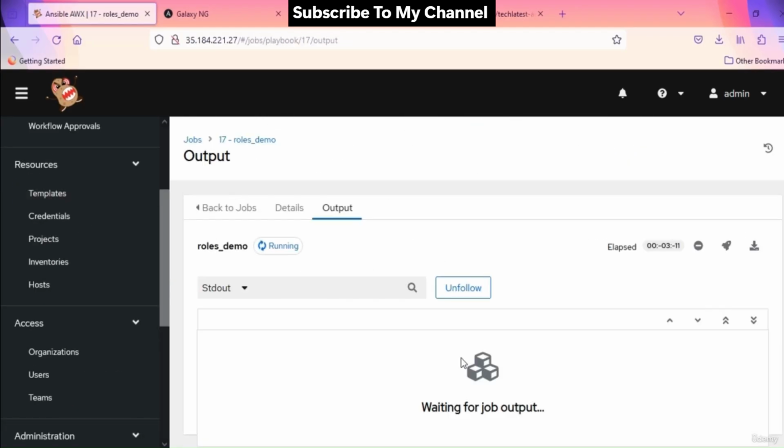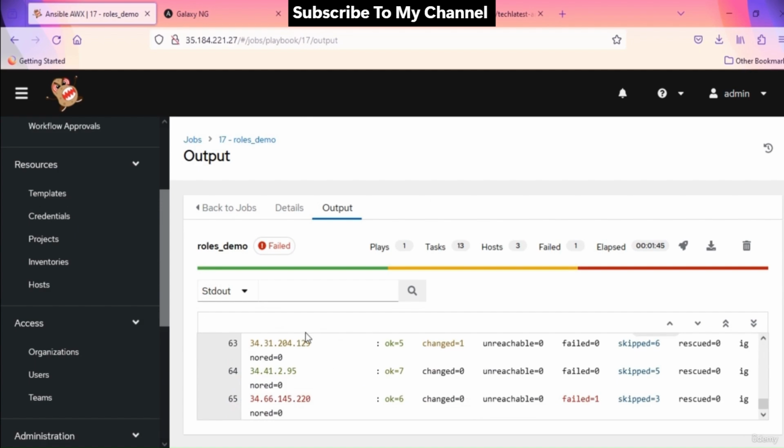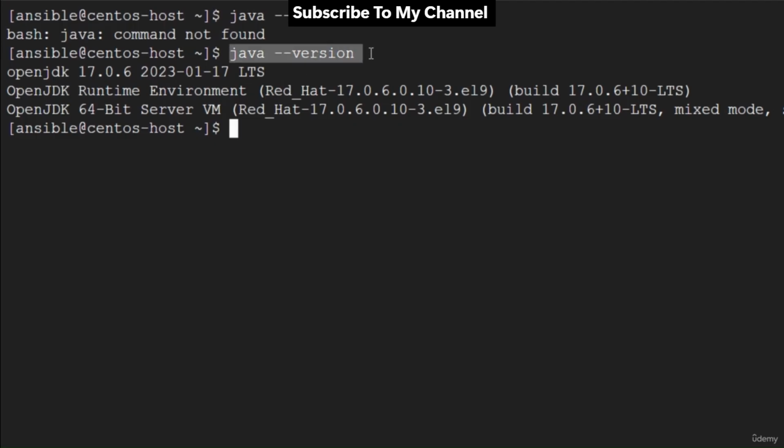It will take some time. Wait for some more time. Now it's done. On CentOS, it got executed successfully. On Ubuntu host 1, no changes are made. It failed on Ubuntu host 2. We can confirm the installation on the CentOS host. Now Java is available on this host.